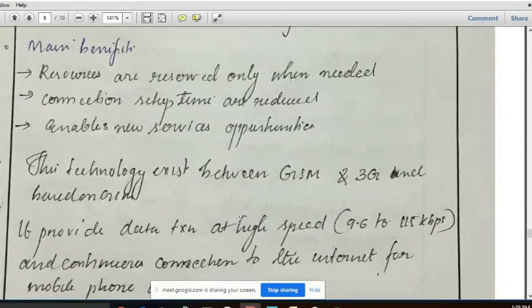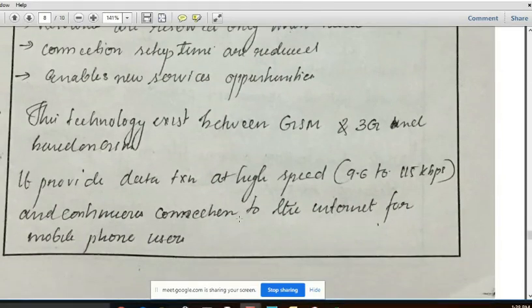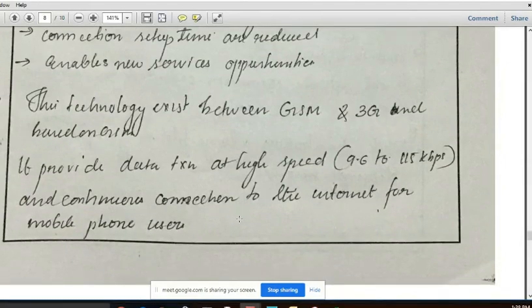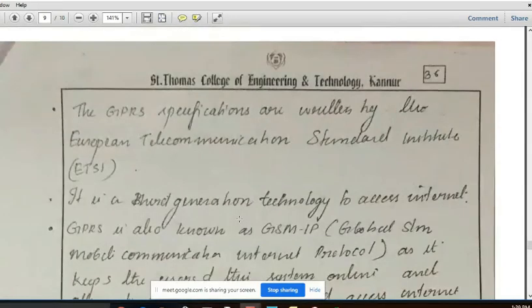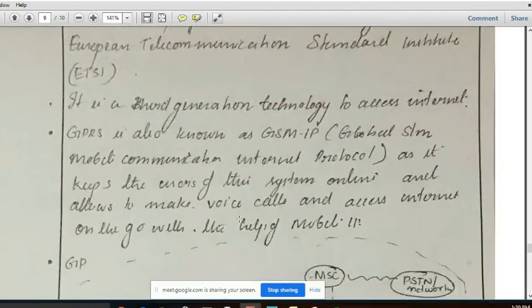This technology existed between GSM and 3G, and it was based on GSM only, and it provides data transmission at a speed of 9.6 to 150 kilobits per second, and continuous connection to the internet for mobile phone users also. The GPRS specifications are written by the European Telecommunications Standards Institute, that is ETSI. And this is a 3rd generation technology to access the internet. GPRS is also known as GSM IP, as it keeps the users of the system online and allows them to make a voice call and access the internet on the go with the help of mobile IP.